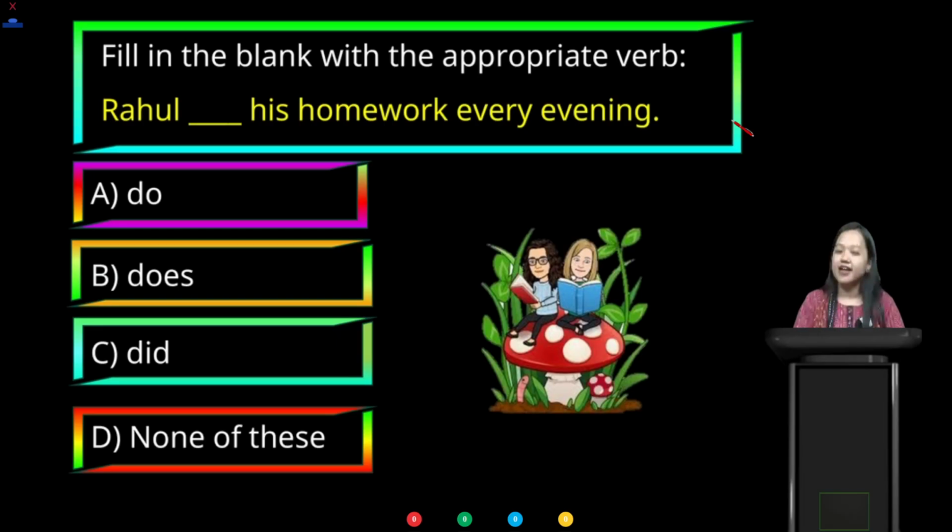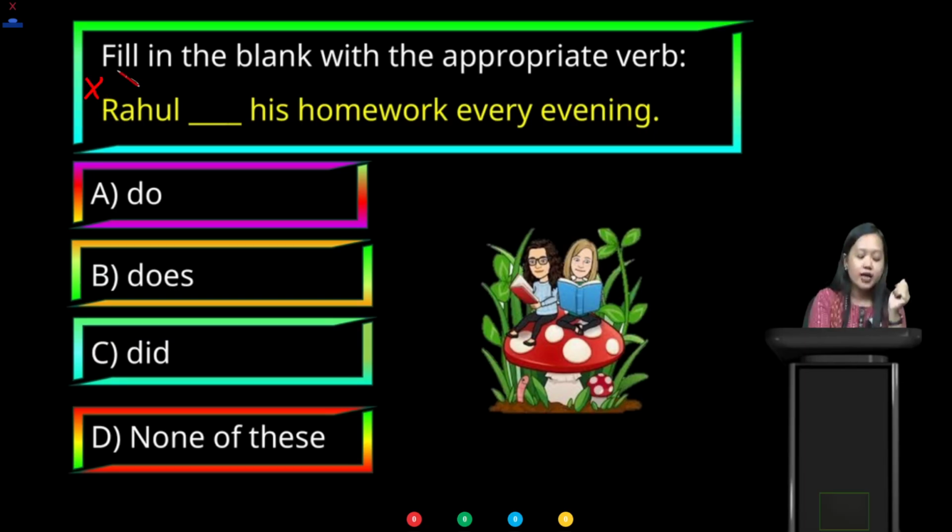Okay, so time up, my dear students. Your correct answer is what? Option B. That is our correct answer. Whoever has selected option B, very good. Why option B? Why can we say Rahul does his homework every day? Because we are talking about Rahul. Rahul is what? Our third person singular.